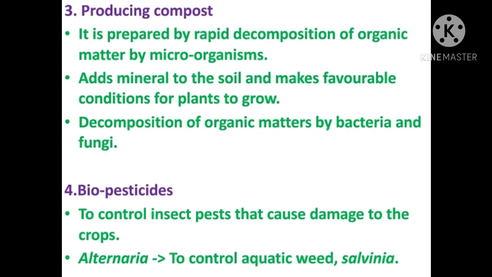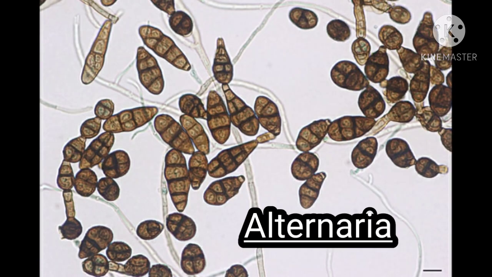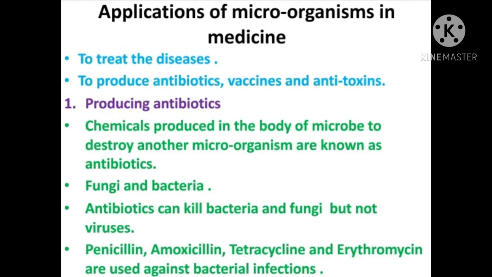The next effect is biopesticides. Biopesticides are derived from natural materials, such as microbes, animals, and plants. They control damage-causing insects and pests to the crops. For example, Salvinia species is an aquatic weed. To control the Salvinia species, Alternaria species is used. It is a fungus. Now we are going to see the application of microorganisms in medicine.